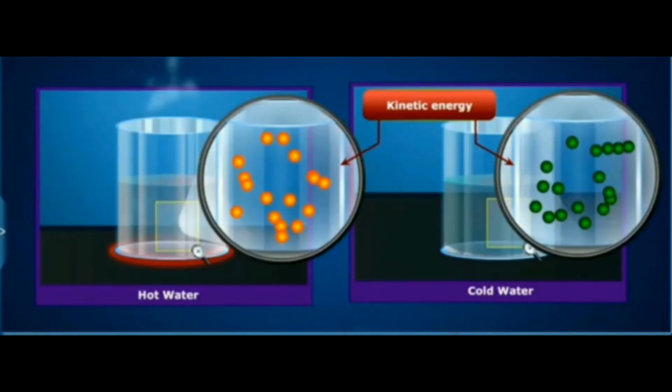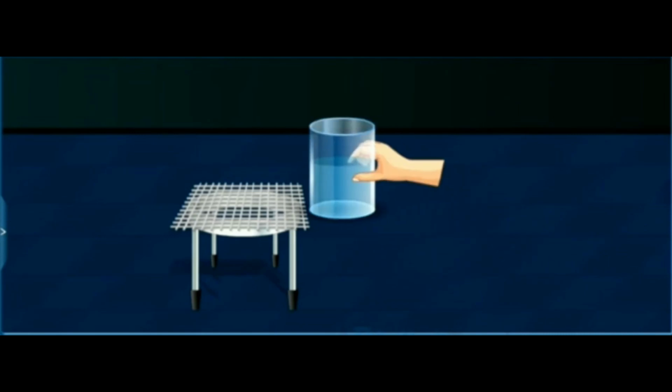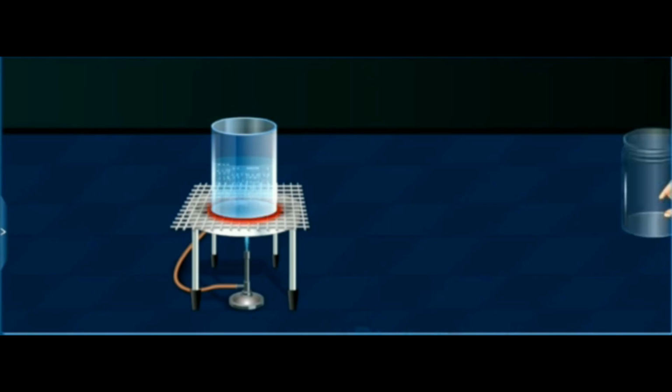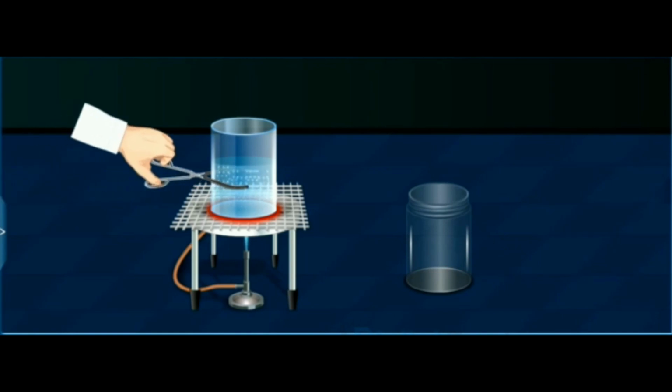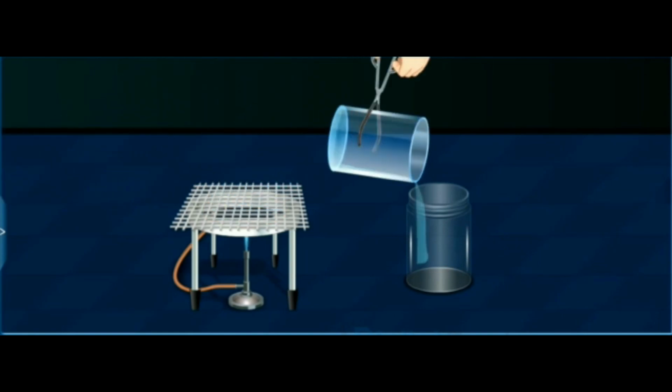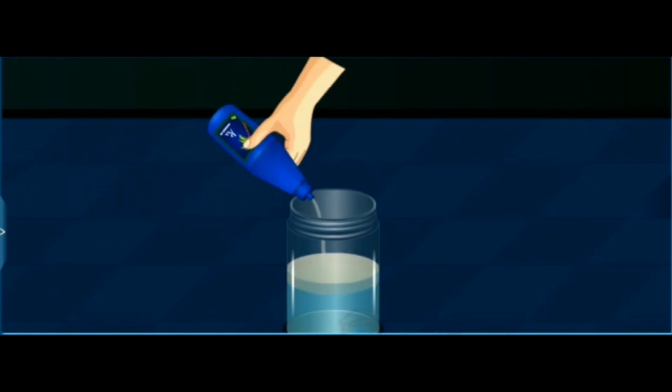Consider this experiment for temperature and kinetic energy. First, take a jar filled with water and heat it. After that, take a glass jar and fill this hot water into it. Then in this hot water, pour some coconut oil very gently, so that the water and the oil do not mix.